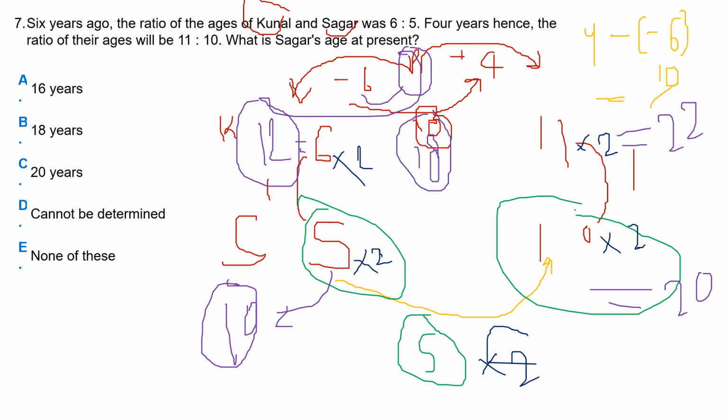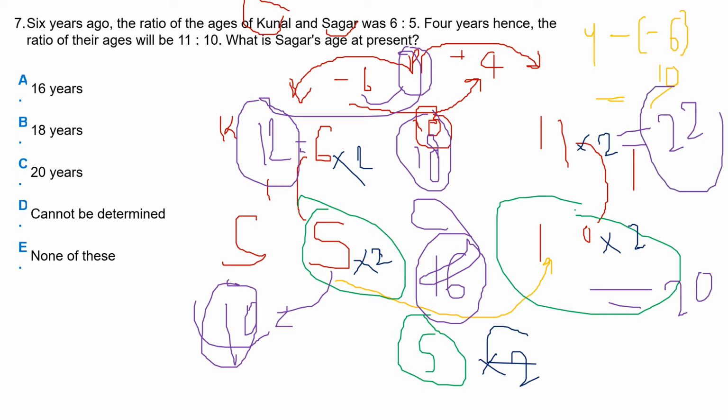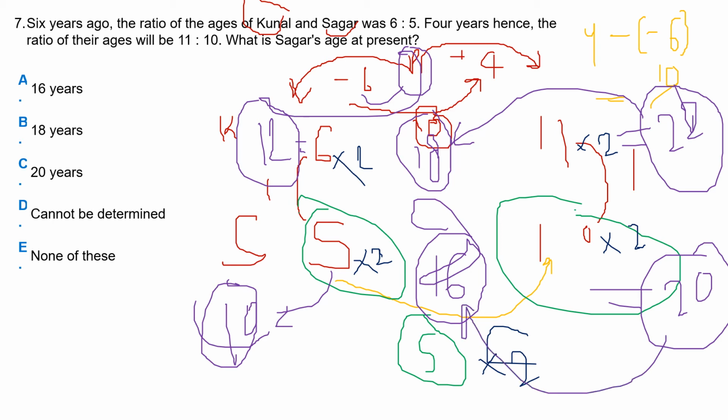And when we add 6 to this 10, it is 16. To prove whether the answer is right or wrong, when we subtract 4 from 22, we get 18. And when we subtract 4 from 20, we get 16. So Sagar's present age is 16 years. The answer is 16.